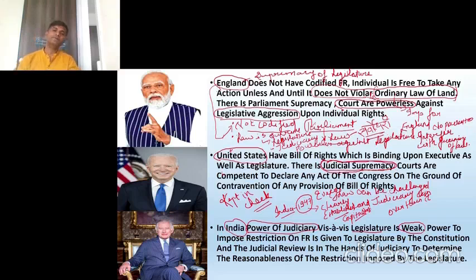is in the hands of the judiciary to determine the reasonableness of the restriction imposed by the legislature. This means what? This means we have rights, as in USA. We have the right to speak, we have the right to assemble, but then it comes with some restriction. Reasonable restrictions will be there. Restriction should be reasonable. That reasonableness is reviewed by the judiciary.